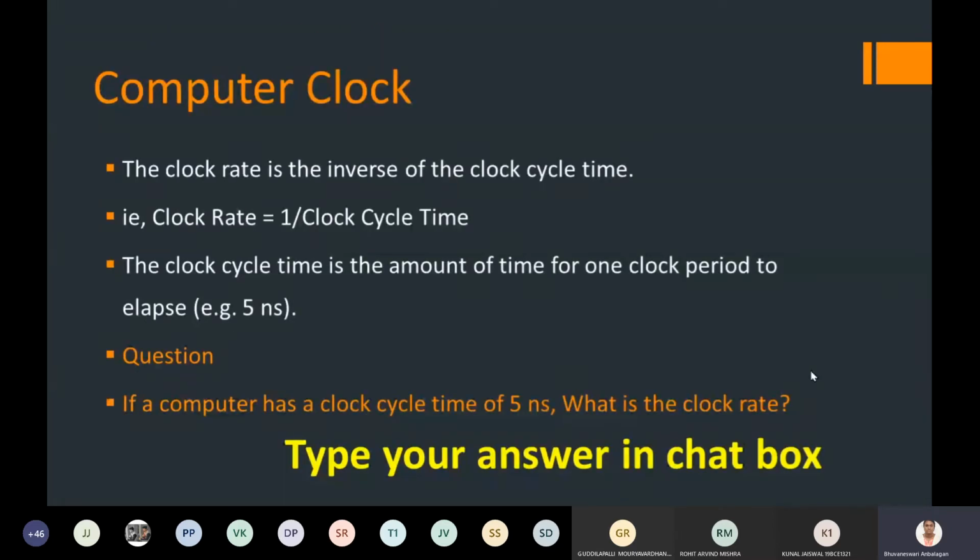Now, a computer clock's rate is the inverse of its clock cycle. Now the question for you is: if a computer has a clock cycle of 5 nanoseconds, what is the clock rate? You just type the answer in the chat box.